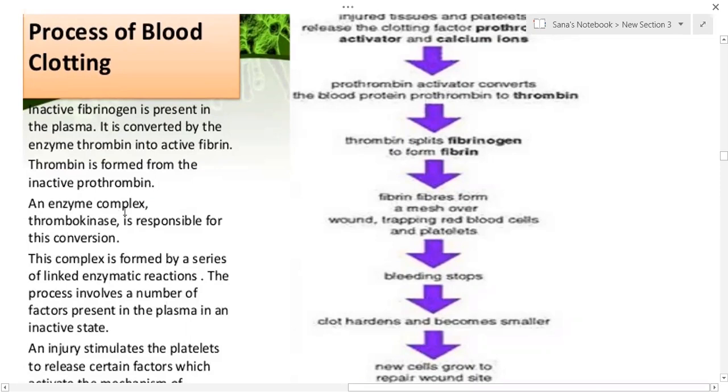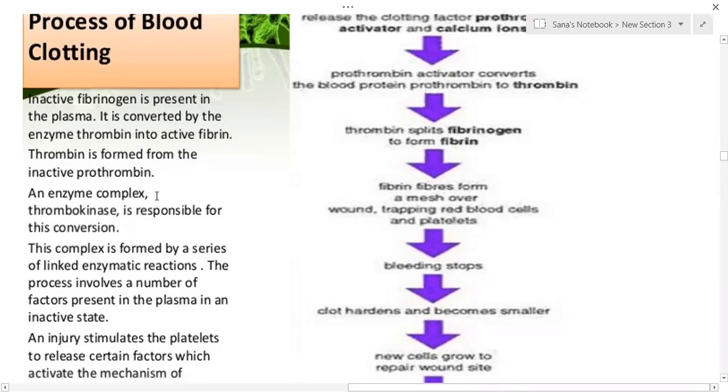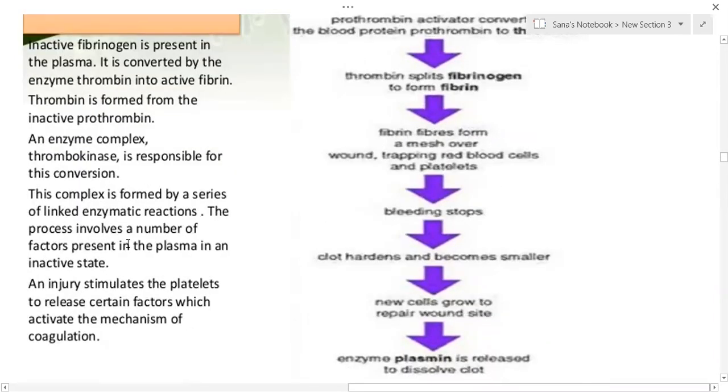So enzyme thrombokinase is responsible for the conversion of prothrombin into thrombin. Prothrombin is the inactive form. So this complex is formed by a series of linked enzymatic reactions. So the process involves a number of factors in the plasma in an inactive state. An injury stimulates the platelets to release certain factors which activate the mechanism of coagulation.